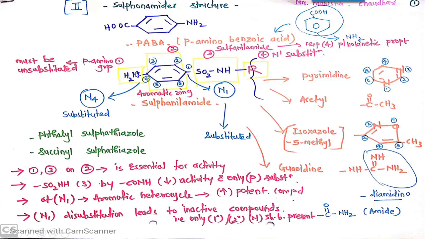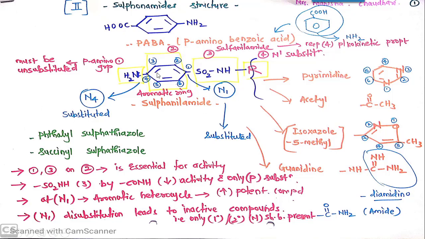So amino group is very much essential for the activity. Along with it, it should be unsubstituted. Like here sulfomoyl moiety is there, it is substituted NH2. So here it should not be the case. This should be a proper intact NH2. It should be unsubstituted NH2. At para position is essential.